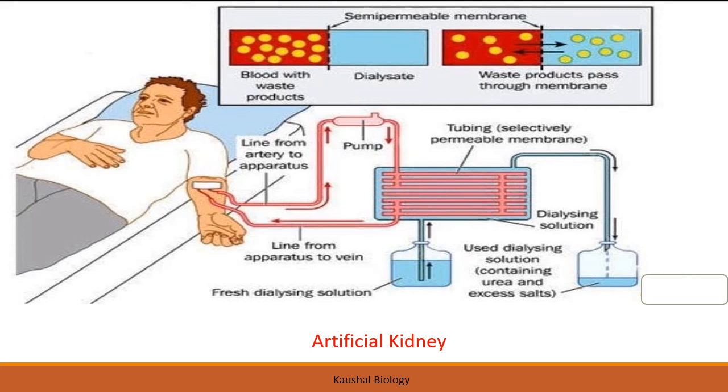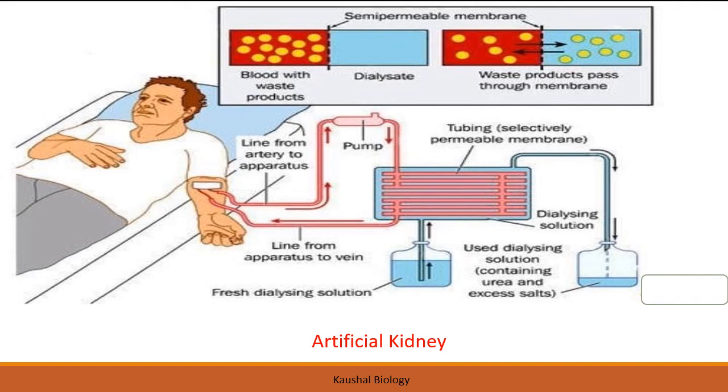These are the tubes through which the blood is passing. Now while the blood is passing, what is happening here? The blood with the waste product, when passing through the tube in the dialysate, the waste molecules, which are yellow in color, will diffuse into this machine, into this liquid, into this solution. So the blood will get purified. Once the blood is purified, it will be sent back into the vein of the man.